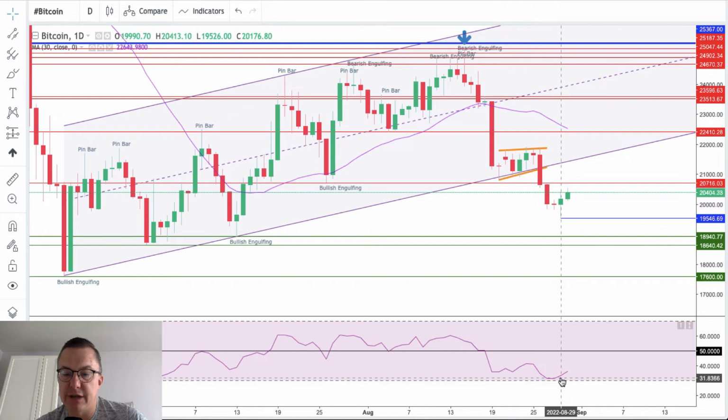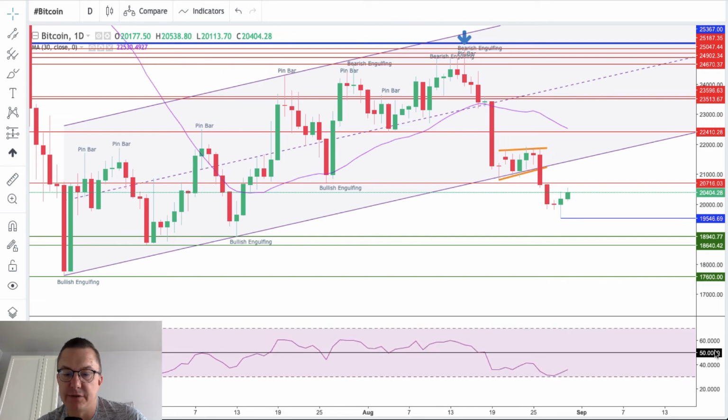The momentum is still negative. It almost touched the level of 30, which is the level responsible for extremely oversold market conditions. Now the market is trying to bounce. However, there is still a long road towards the level of 50, and that means the bulls would have to break above the technical resistance 20,716 and go back inside the channel. Very interesting bar here, kind of a pin bar, kind of a hammer-like candle on a daily time frame chart. Will that bring some kind of strong momentum to break through all of that technical resistance?